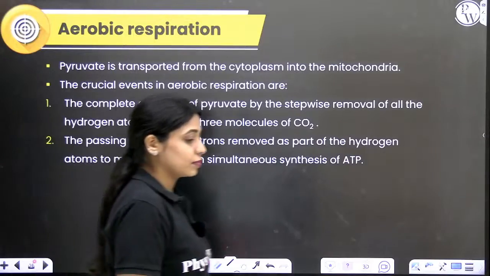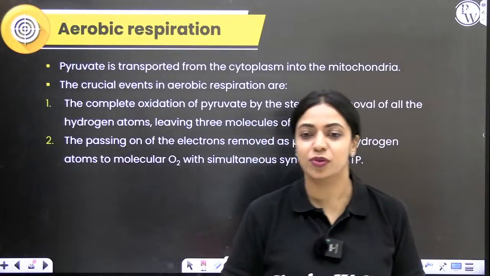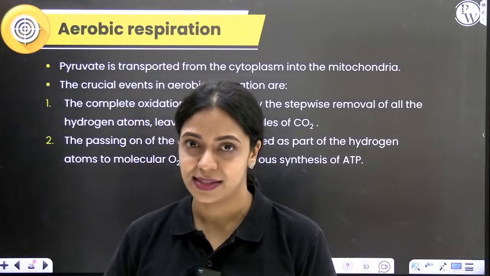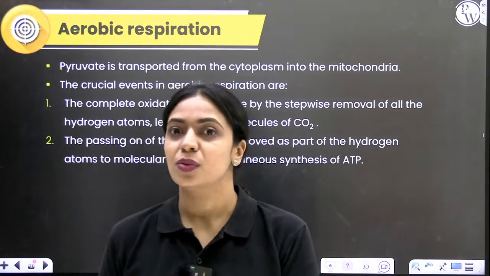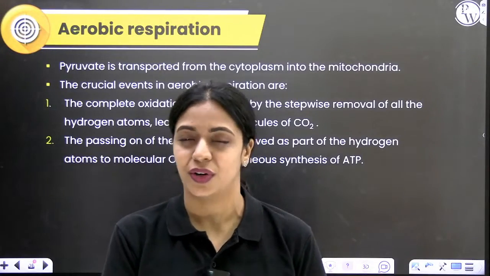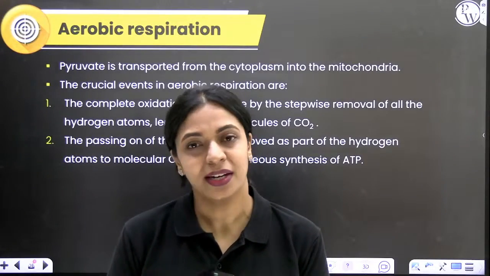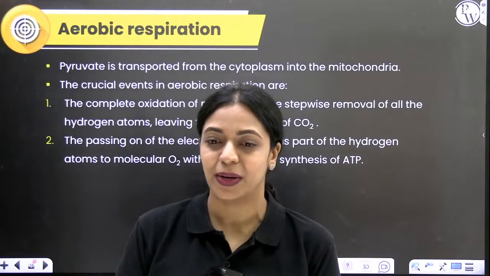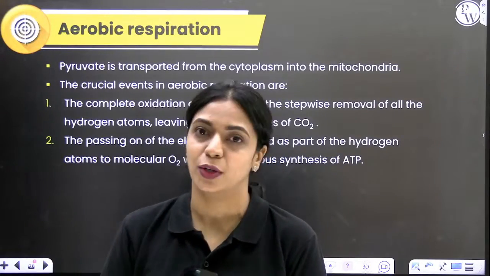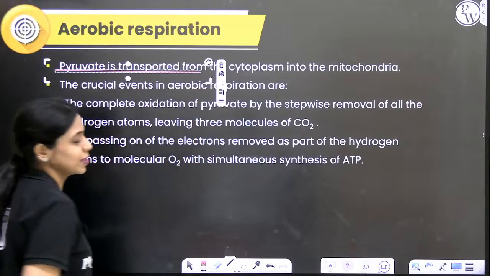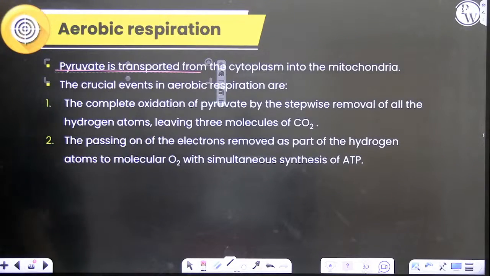So, what happens to the pyruvate that was formed in the cytoplasm? Remember, glycolysis took place in the cytoplasm. Pyruvic acid was formed in the cytoplasm, but we are saying aerobic respiration takes place inside the mitochondria. So the first thing that needs to happen is the pyruvic acid that's produced in your cytoplasm has to be transported into the mitochondria. So that is exactly what happens. Pyruvate will get transported from the cytoplasm into the mitochondria.